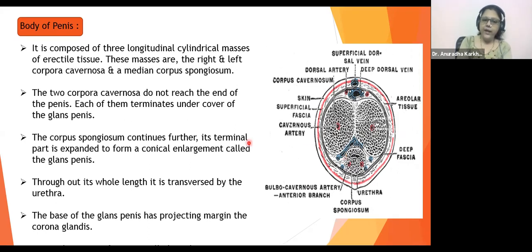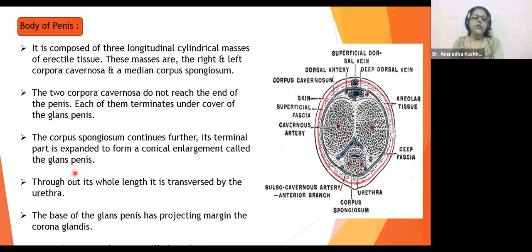Okay. While the corpus spongiosum continues further, its terminal part is expanded to form a conical enlargement called the glans penis. So glans penis is actually what? It's nothing but the extension of corpora spongiosum. While corpora cavernosa जो है वो उसके थोड़े से पहले ही एंड हो जाते हैं. वो टर्मिनल एंड के थोड़े से पीछे रह जाते हैं, वो उधर उनका एंडिंग है.